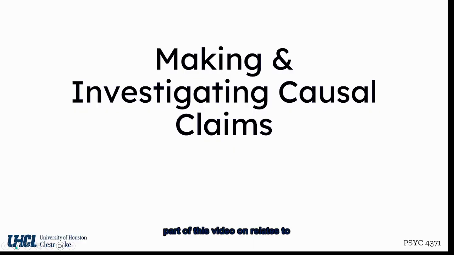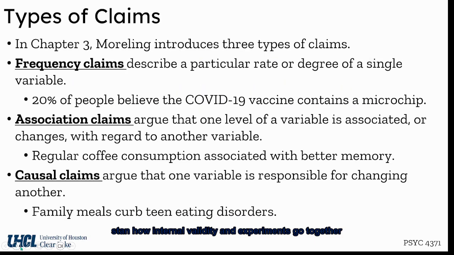Part of this video relates to internal validity, which I discussed in a separate video about the 4 major validities, and we touched on internal validity. So this is just a little extension of that so that you can really understand how internal validity and experiments go together. So in chapter 3 of Morling's book, she introduces 3 types of claims.